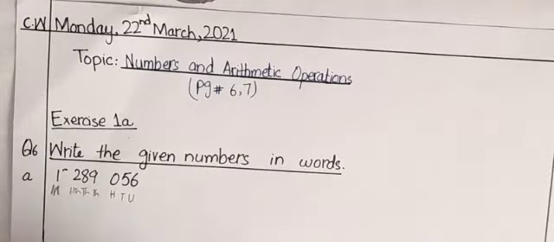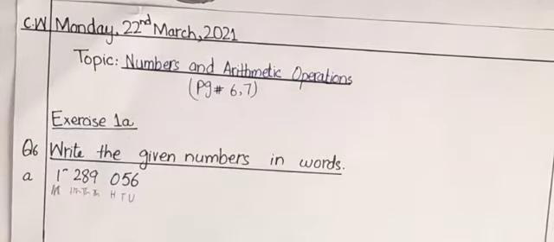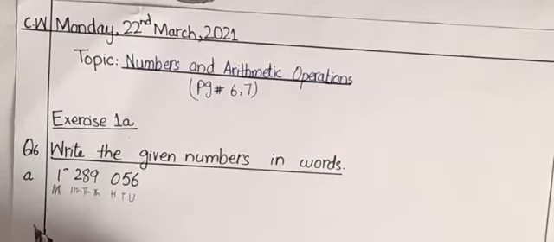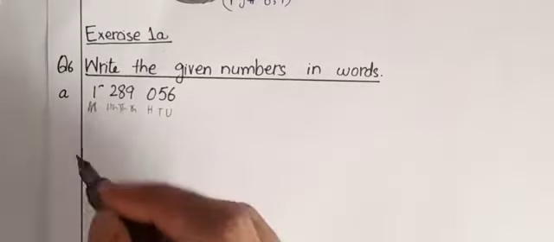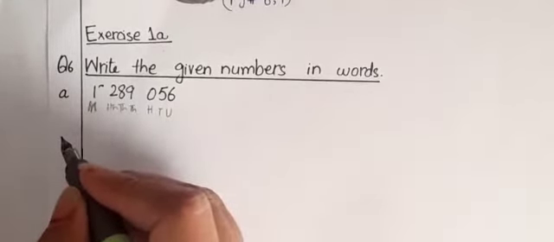Now what we have to do, we know that it is 1,289,056. So we will write SOL over here and we will do our solution.